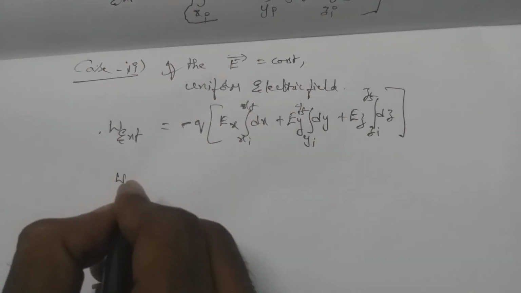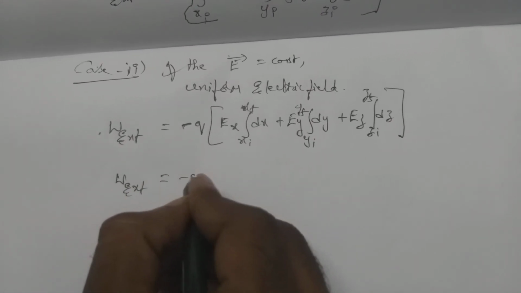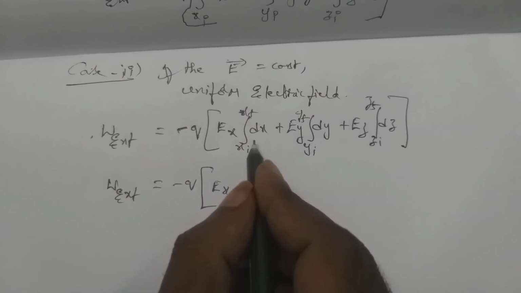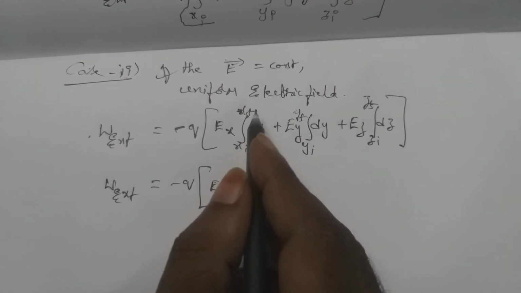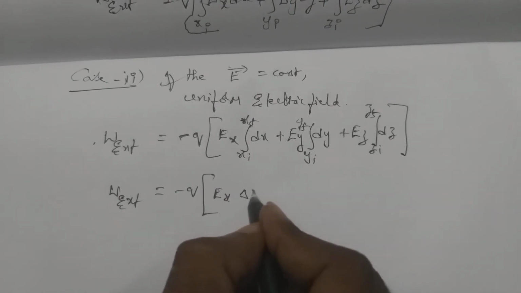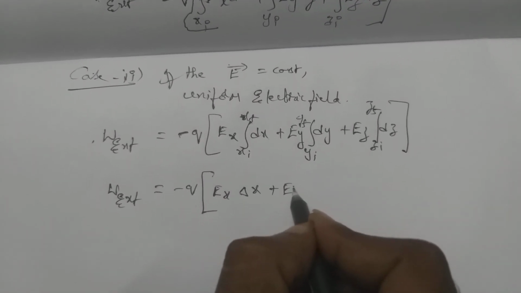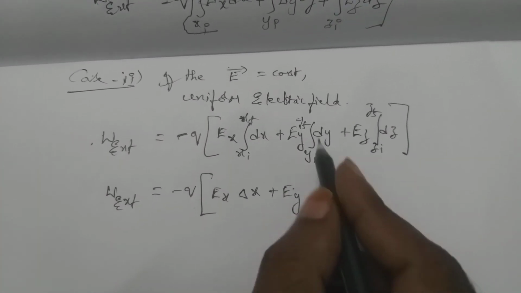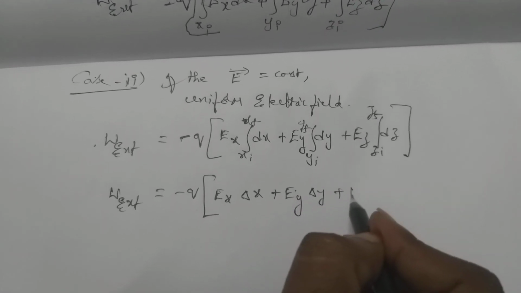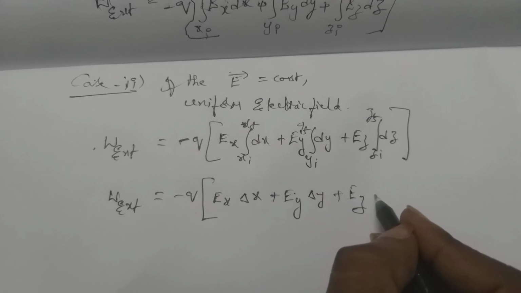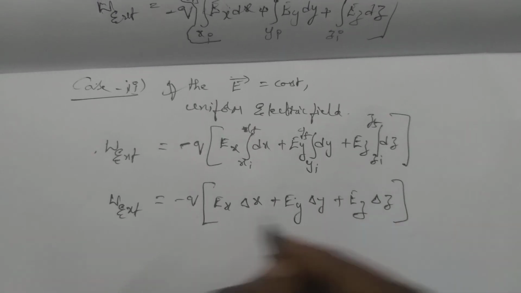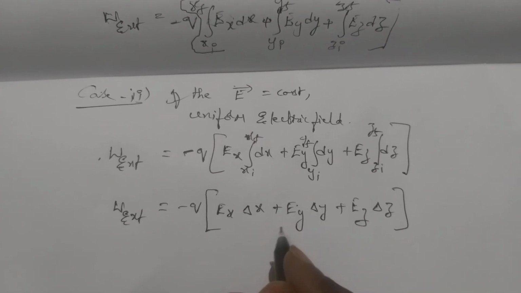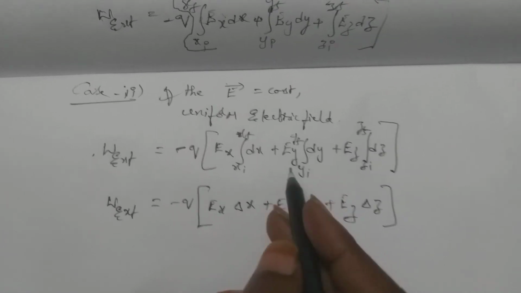And the work done by the external agent in moving a charged particle in a constant, uniform electric field is Ex into, the integration of dx is x, and if we substitute the limits, xf minus xi, that is delta x. And again Ey, the integration of dy is y, substituting the limits, yf minus yi, that is delta y, plus Ez into delta z after substituting the limits. So this is the work done by the external agent in moving a charged particle from one position to another position in a constant, that is uniform, electric field.